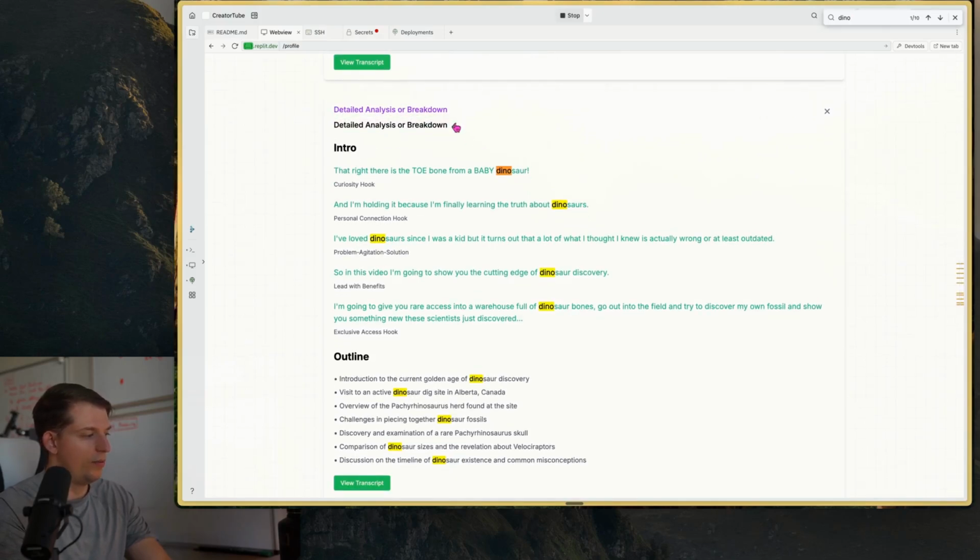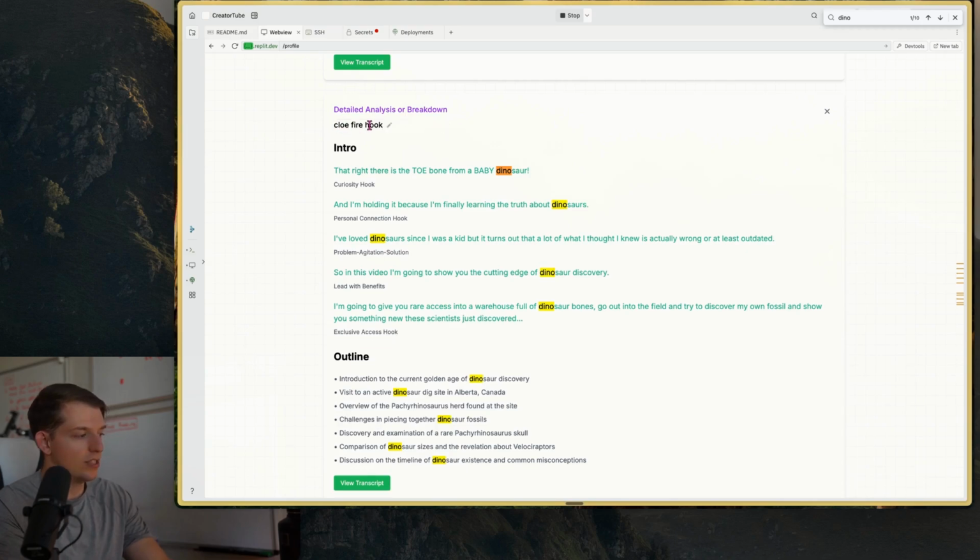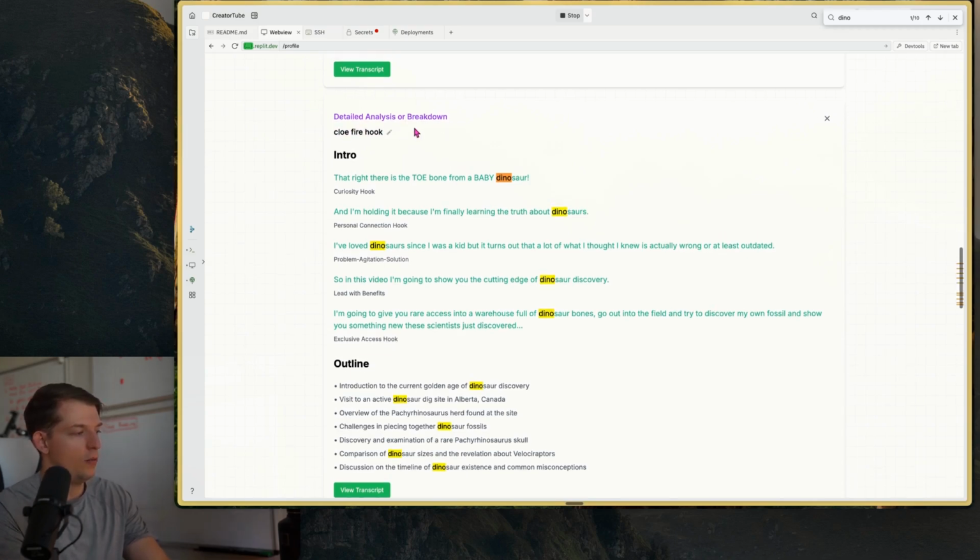All right, and so we can rename this, and we'll just call this Clio Fire Hook, or Clo Fire Hook. That's okay. We'll hit save. Now that's what it's called. So now we can use that when writing a script.